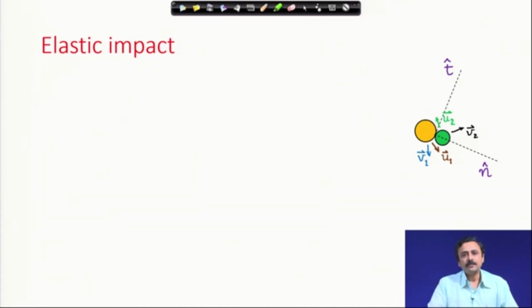Here I have additionally shown the normal direction and the tangential direction. The normal direction is along the line joining the two particles, and the tangential direction is of course orthogonal to the normal. Now, there are two orthogonal directions.